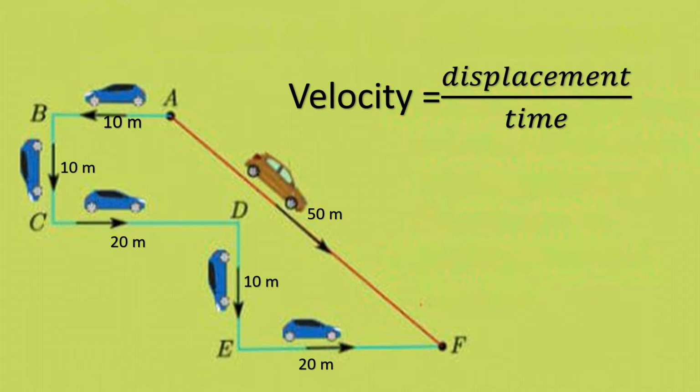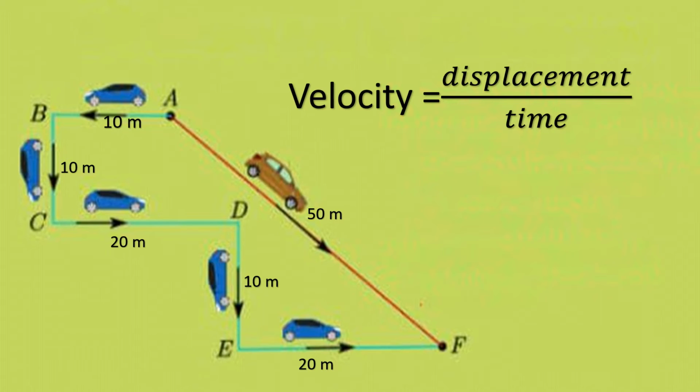We have uniform velocity and non-uniform velocity, the same as uniform speed and non-uniform speed. Suppose you are in a car. In the first second it moves 10 meter, in the next second 10 meter, and again 10 meter in the north direction.